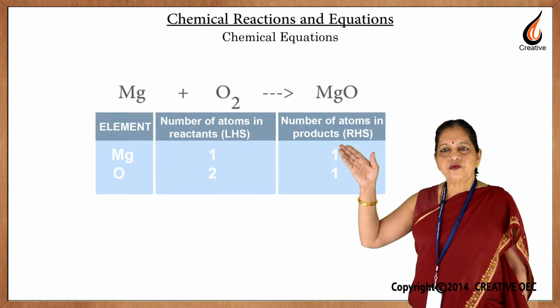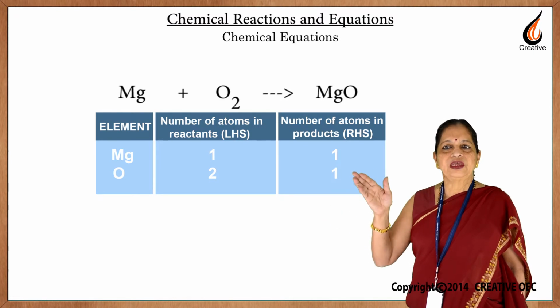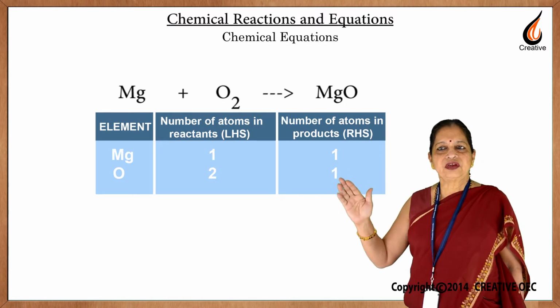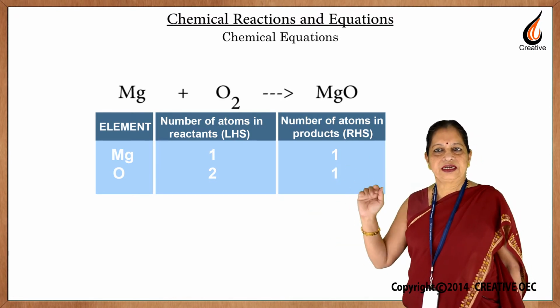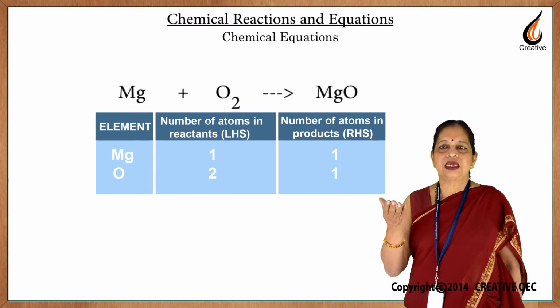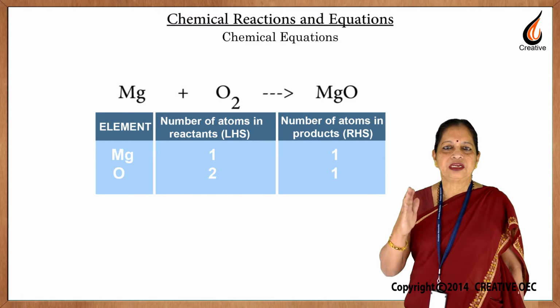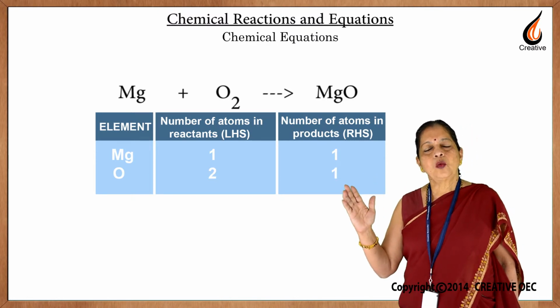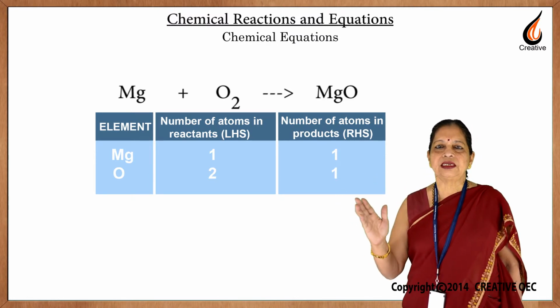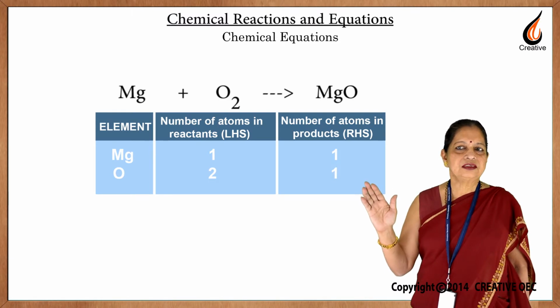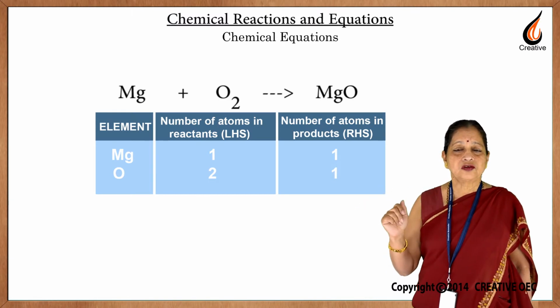For this, we make a table of the elements on the left hand side and that on the right hand side. In this case, we will see there is one magnesium on the left hand side and one on the right hand side. So, the magnesium is balanced, but look at oxygen.